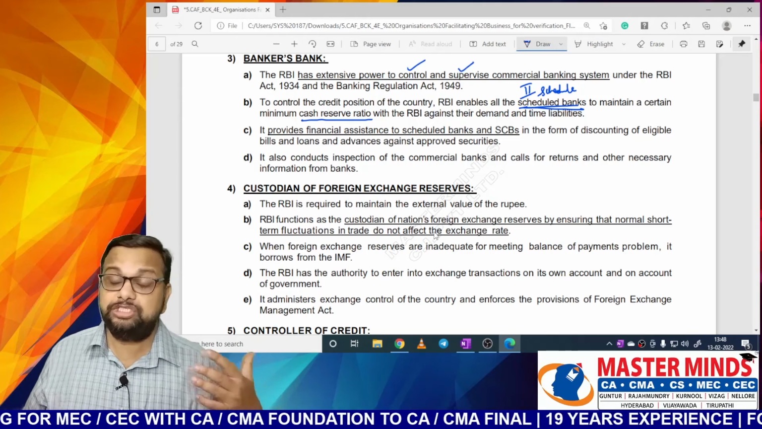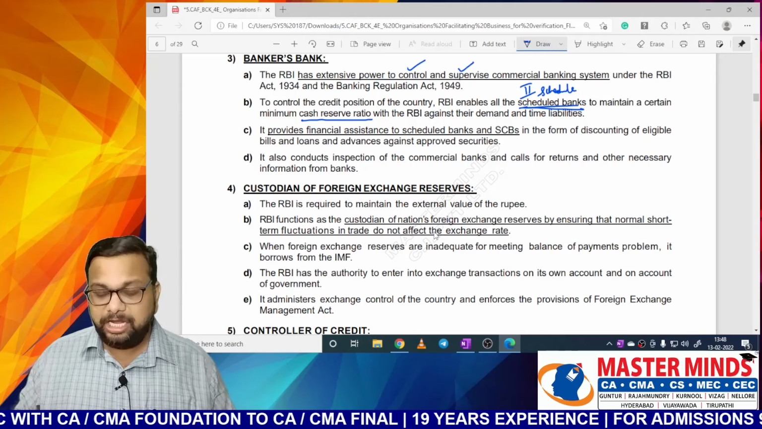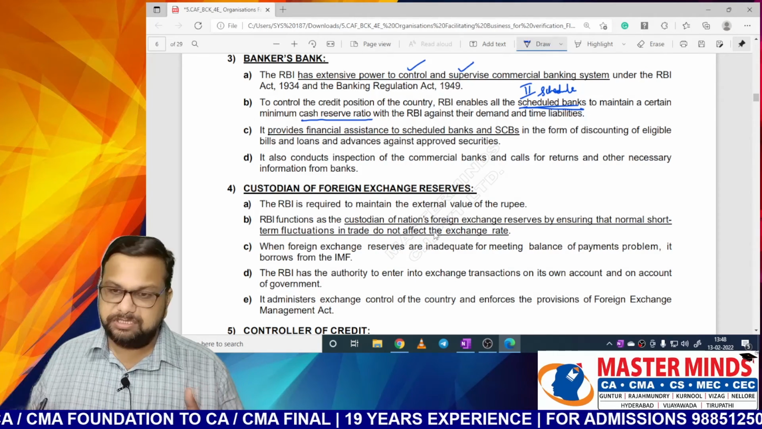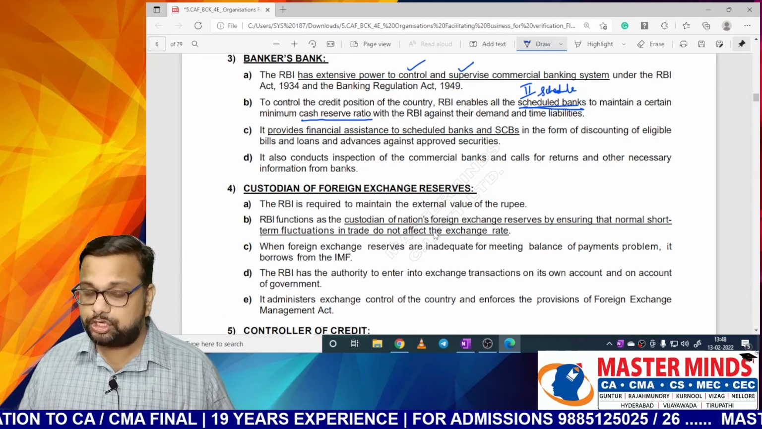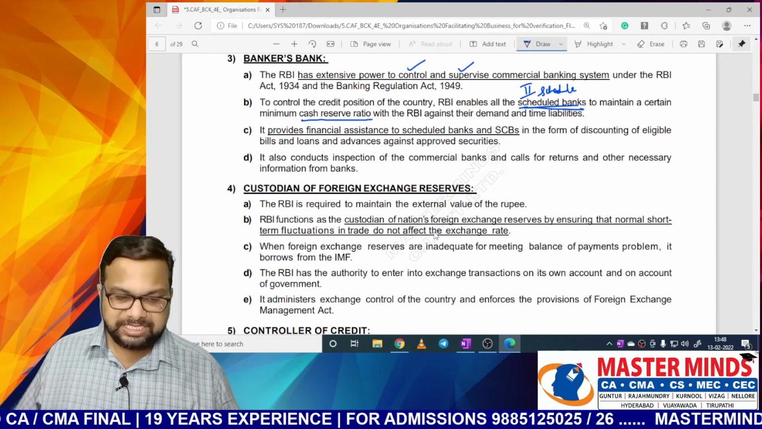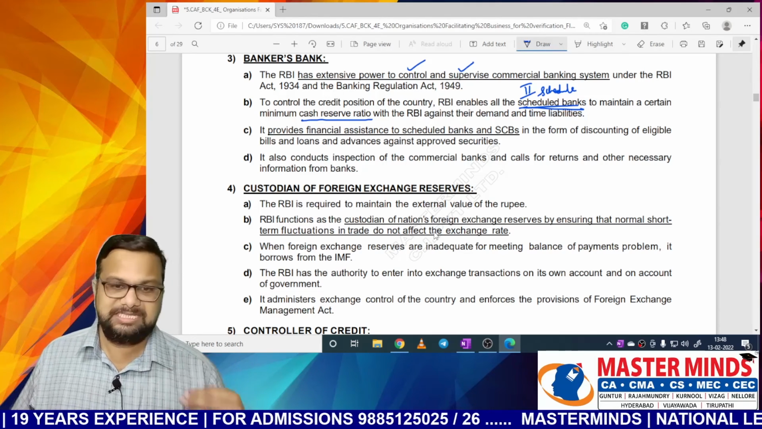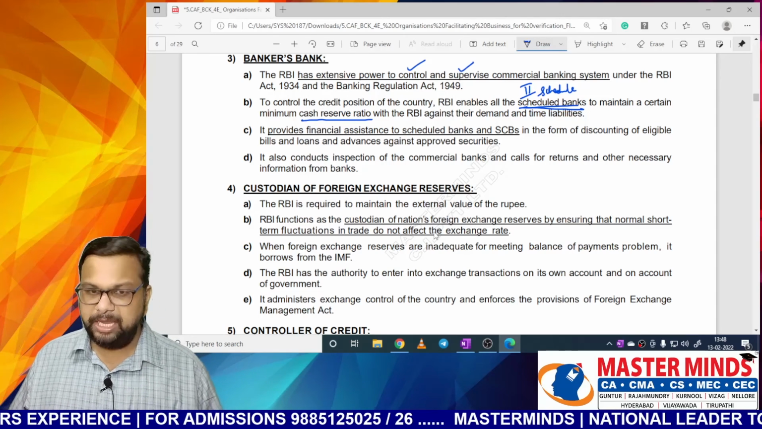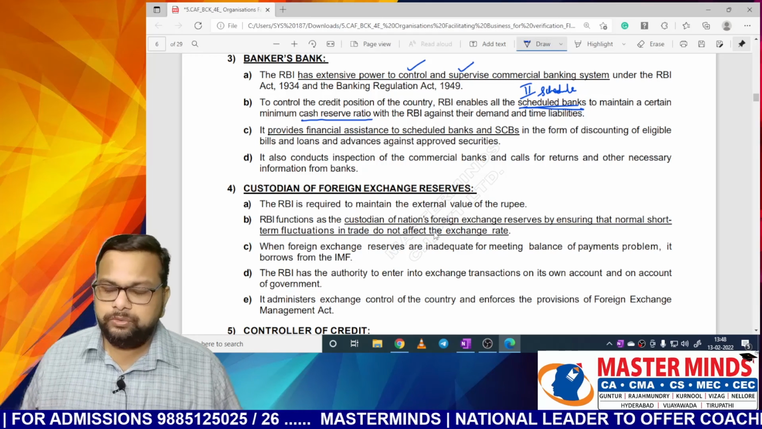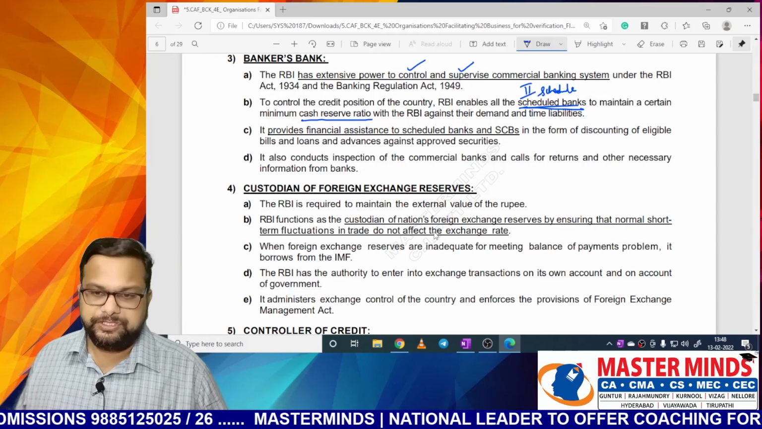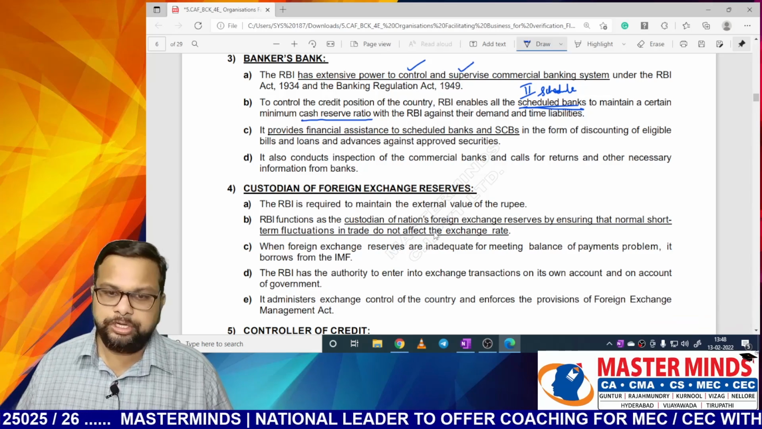If RBI also is unable to give money, then banks will not have any sort of money. So when banks are in need of money, they will basically adjust among themselves. If that is not possible, then they will approach RBI. That's the last resort which banks have, the last option. It also conducts inspection of commercial banks and calls for returns and other necessary information from banks. Okay, so this is about bankers' bank. When required, RBI will conduct inspection and audit of these commercial banks, and it will call for necessary information from them. Okay, next, custodian of foreign exchange reserves.